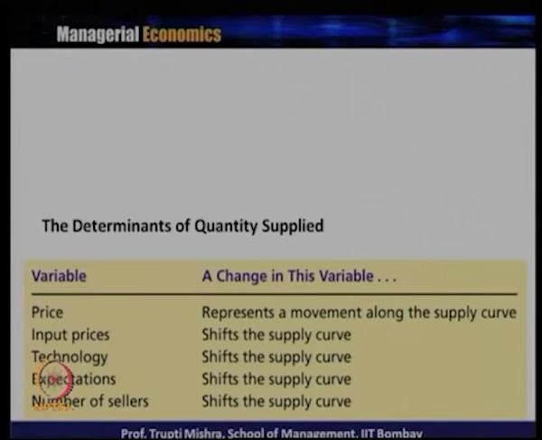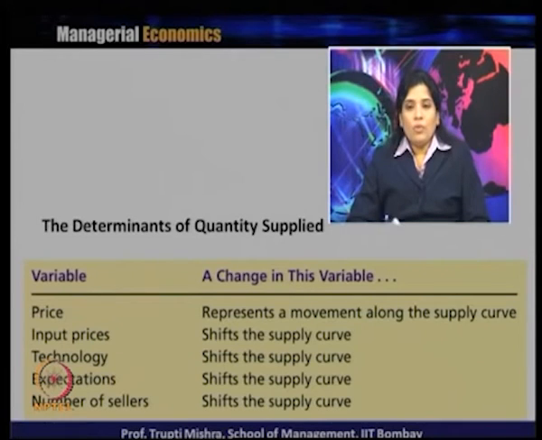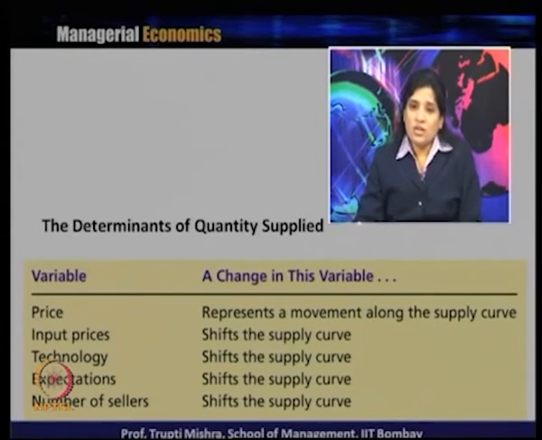We know that the supply curve is upward sloping with a positive slope, but when there is a change in any of these factors which determine the quantity supplied, whether it is input price, technology, expectation of the future price, number of sellers, or maybe the price of related goods in the market, whenever there is a change in one of those variables, how is there a change in the supply?